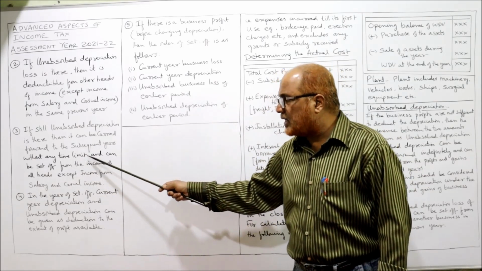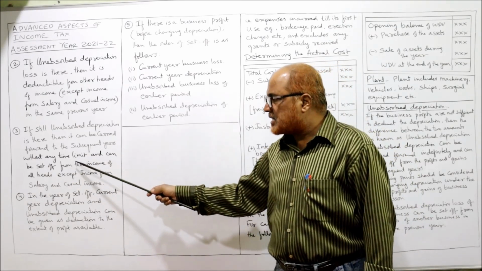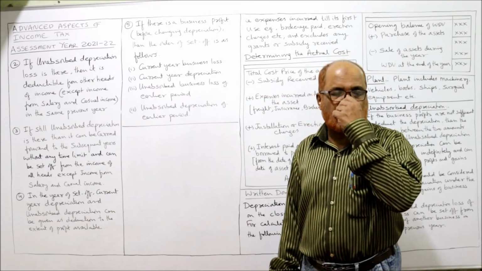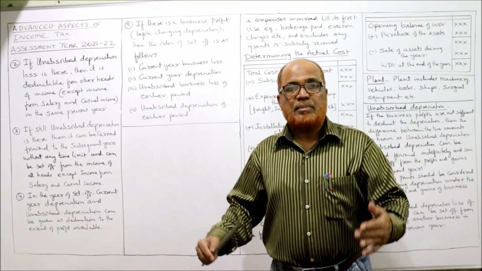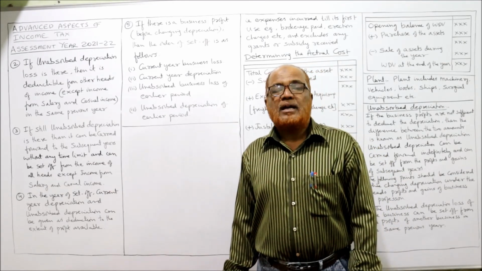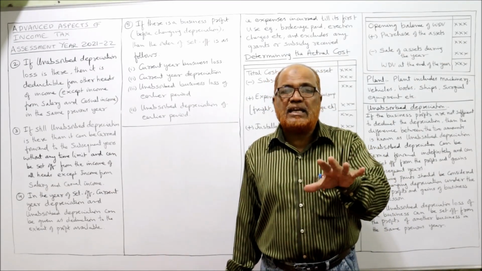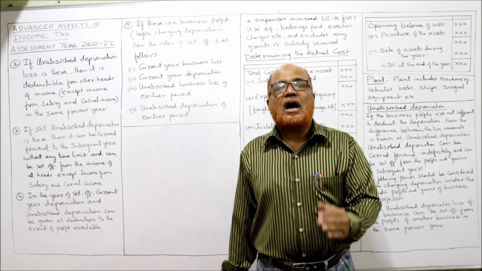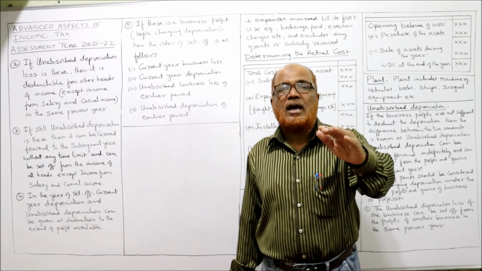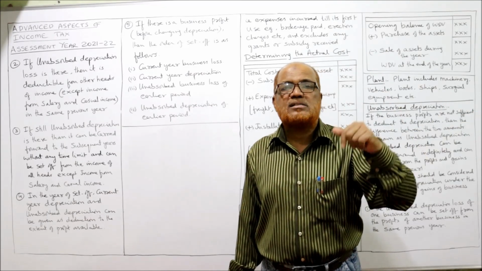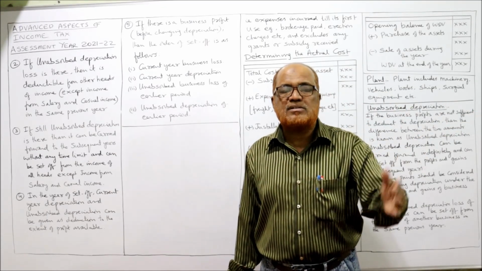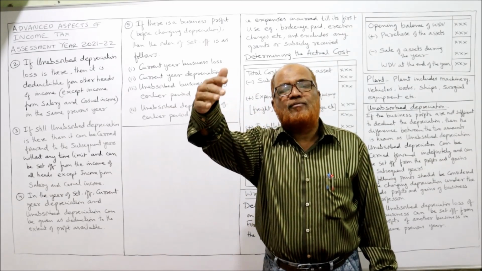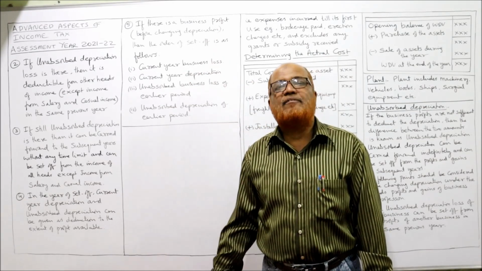subsequent years without any time limit and can be set off from income of all heads except income from salary and casual income. Again, Income Tax Act has given the provision that if we don't have any other income during the current previous year, then the unabsorbed depreciation can be carried forward to the next assessment year, next previous year. Like this, the unabsorbed depreciation can be carried forward for any number of years indefinitely.